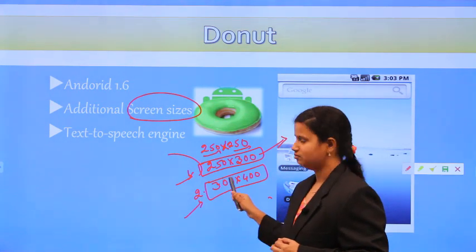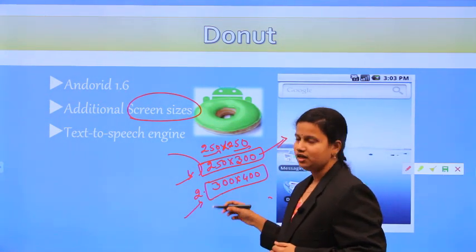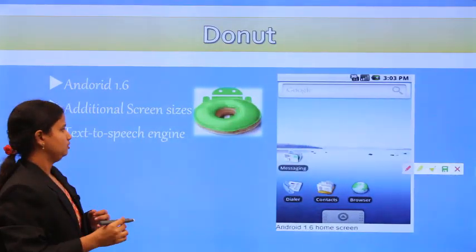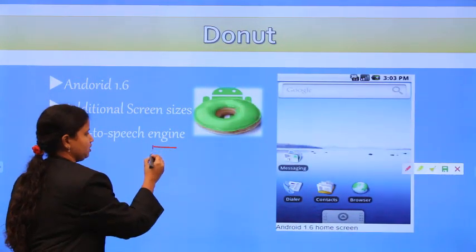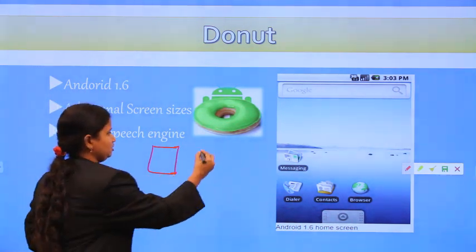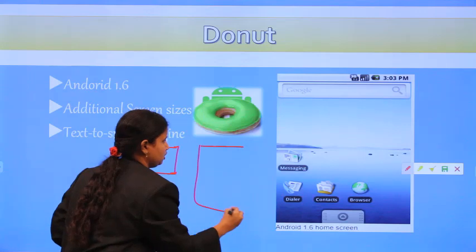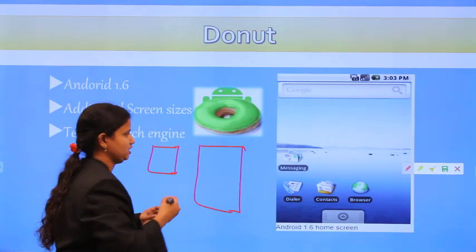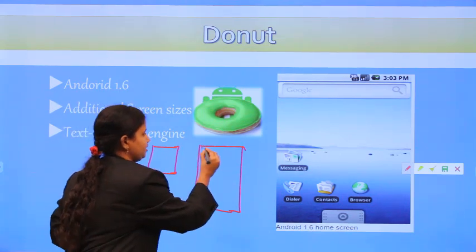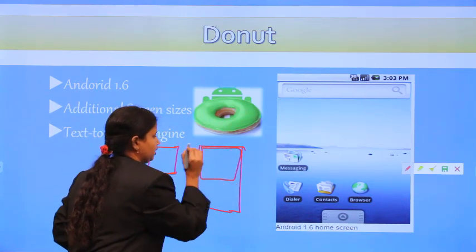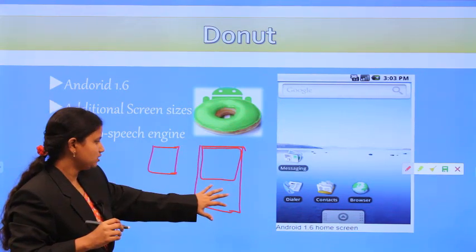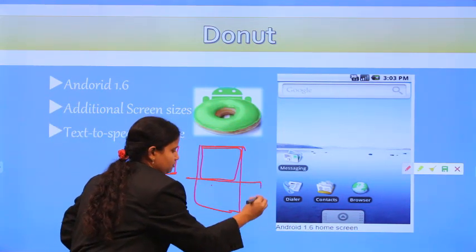So what is the main disadvantage here? The wastage of your space. For example, I am considering this as your screen size, and the mobile screen size is like this. But if you run the same application on this screen, the contents are only allocated to this part, and this part will be wasted.